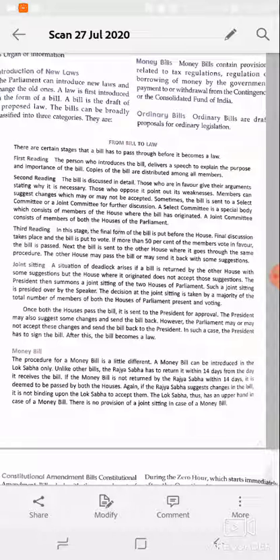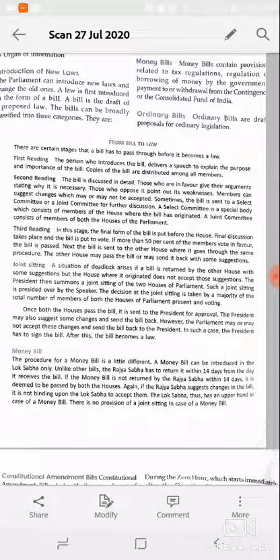Mostly a bill is introduced in the Lok Sabha. When the Lok Sabha members, after the whole procedure, first reading, second reading, third reading, pass the bill, then the bill is sent to the Rajya Sabha, right? So the Rajya Sabha members may pass the bill or may send it back with some suggestions, right?